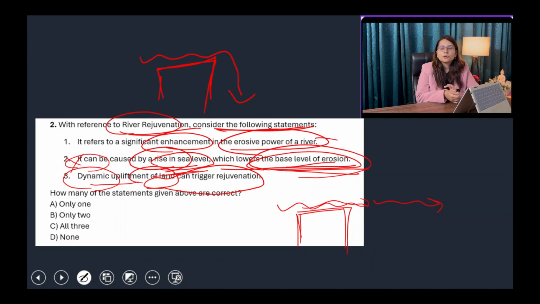It can also be that if we increase the volume of water while keeping the load of the river the same, then it also increases its speed. Also, if we decrease the load and keep the volume of water the same, then also the speed of the river is increasing. So these are the four conditions under which rivers can be rejuvenated. So only two statements are right, because 1 and 3 are right. So option B, only 2, will be the answer.